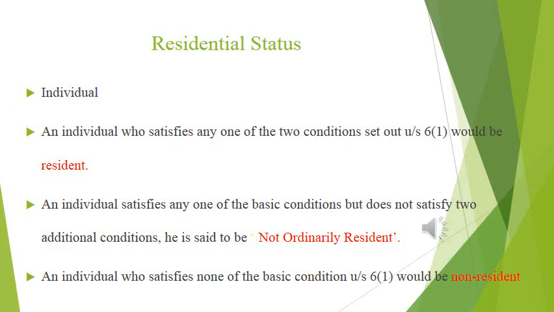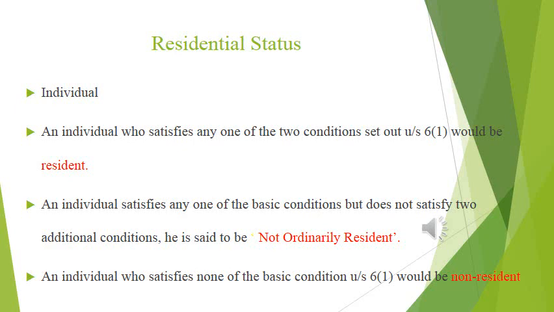Clear? Then if an individual satisfies any one of the basic conditions but does not satisfy the 2 additional conditions, he is said to be not ordinarily resident. It's very clear. An individual who satisfies any one of the basic conditions is called a resident.